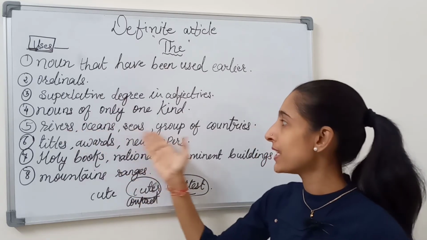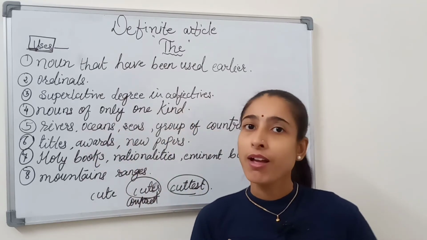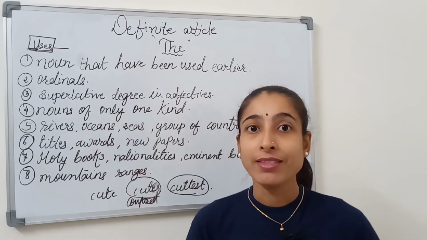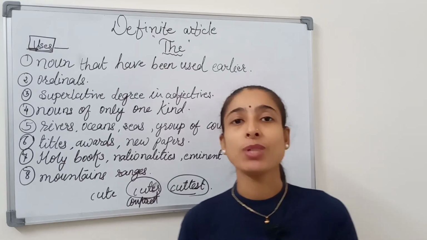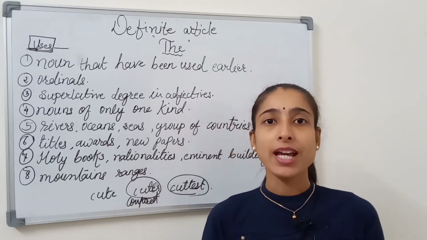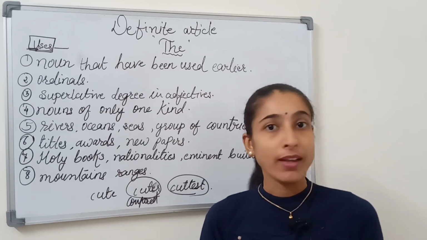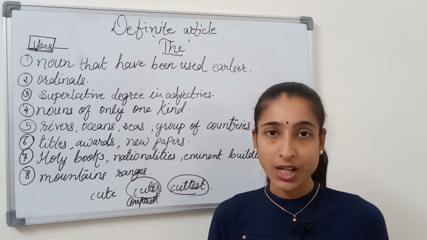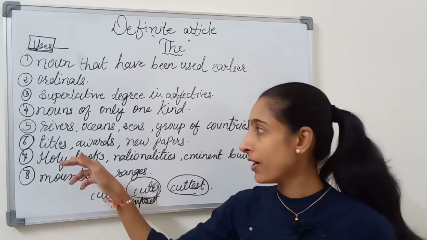Rivers, oceans, seas, and groups of countries. Pacific Ocean: we don't say Pacific Ocean, we say the Pacific Ocean. The Arctic Ocean.